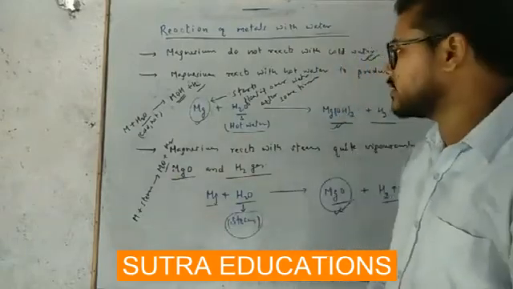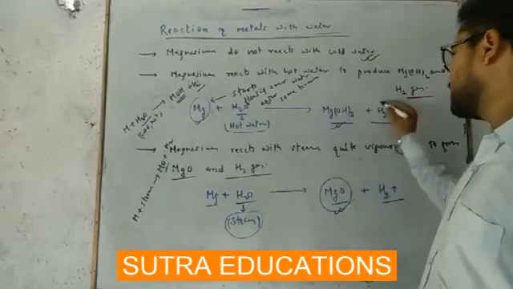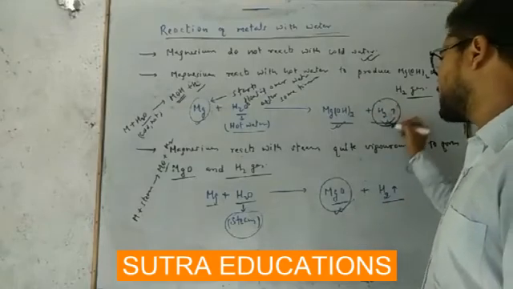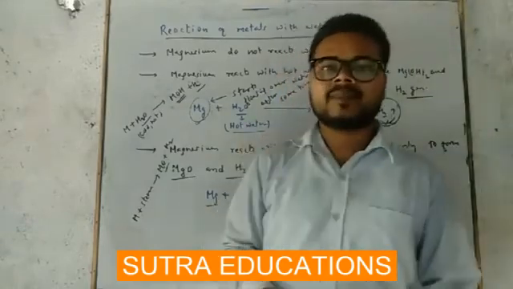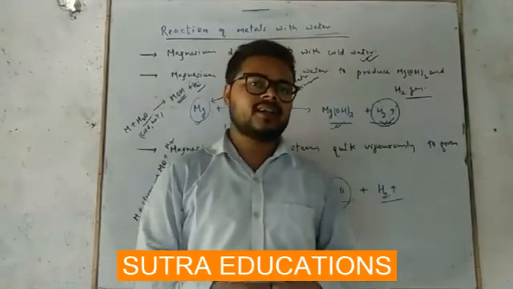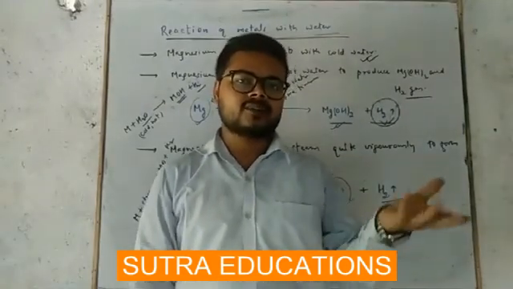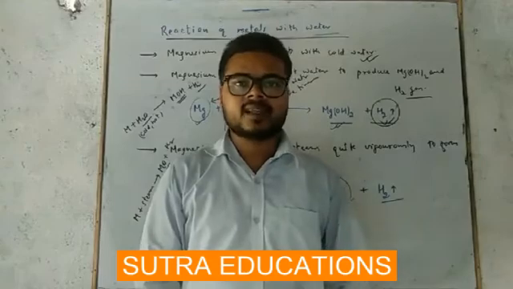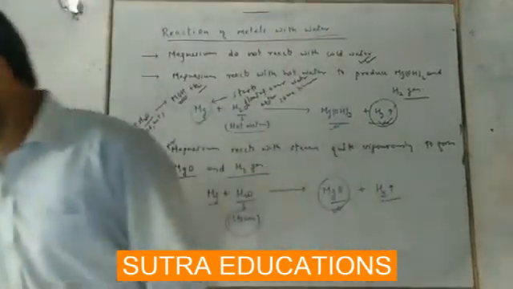Reason you can guess. What is the reason? The bubbles of hydrogen gas stick to the magnesium metal, and due to this magnesium starts floating over the water.